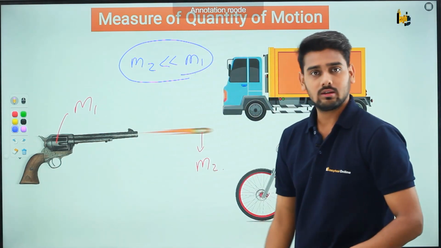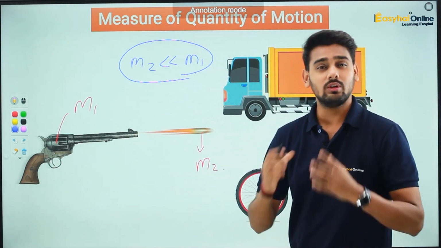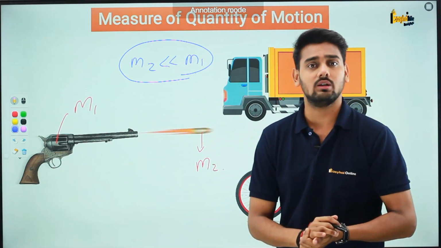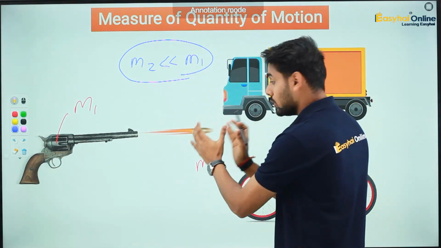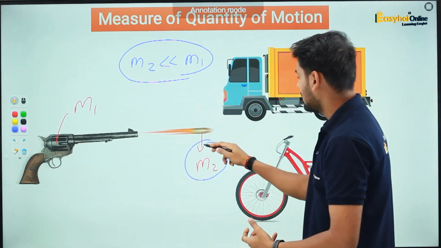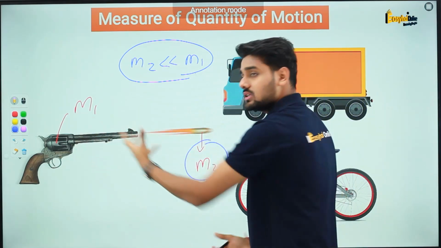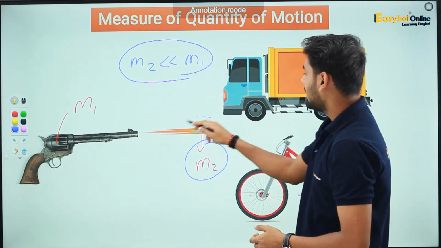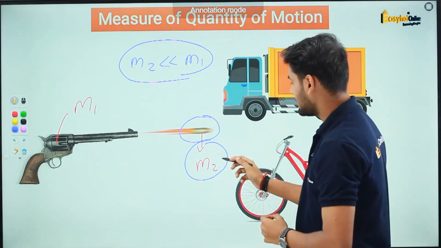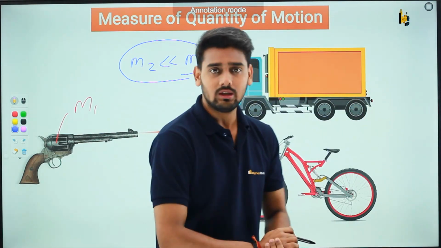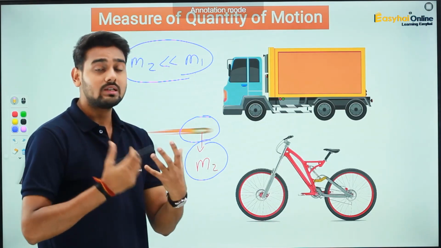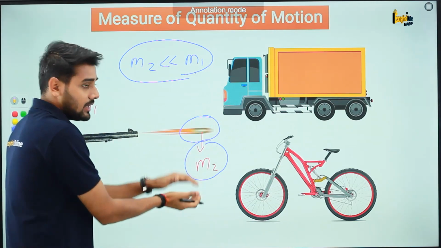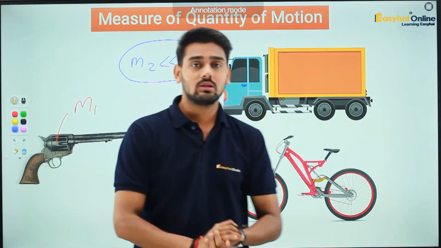But in this case, the gun's velocity is going to be negligible. It's not going to move here and there substantially. On the other hand, the bullet is moving with a very high speed. So the velocity of the bullet is very high, although its mass is less. So this means even if this gun is directly thrown at someone, it won't cause as much damage. On the other hand, this bullet, although having a very tiny mass, but moving at a very high velocity, can cause deadly damage. It is very important to note that although mass is less but velocity is high, the object can still cause a lot of damage.